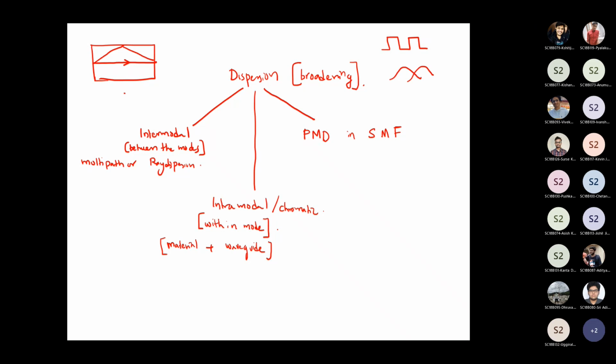The broadening due to this dispersion happens because the refractive index seen by a mode is dependent on the polarization. TE mode and TM mode have different polarizations. The way you can minimize polarization mode dispersion is to use a polarization maintaining fiber, and for minimizing intramodal dispersion, you can use dispersion flattened fibers or dispersion shifted fibers and all those things. Okay, so that's all I want to discuss about dispersion.